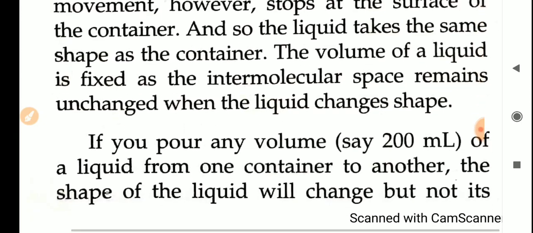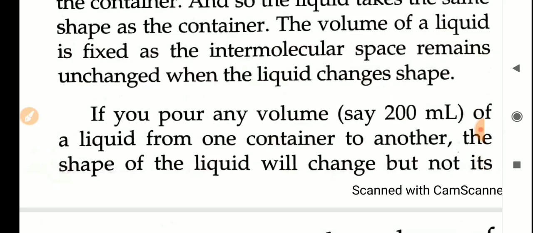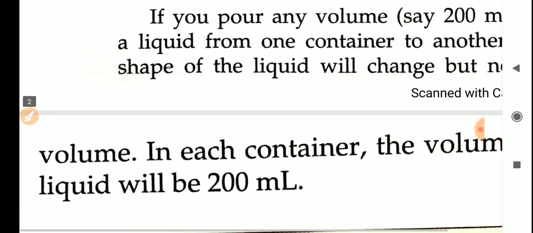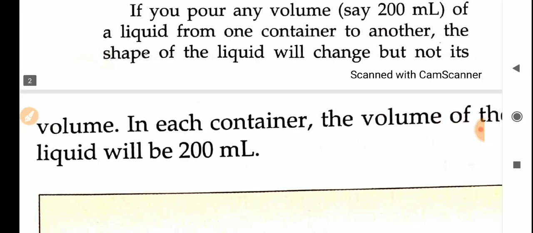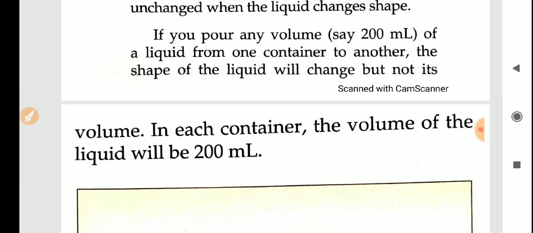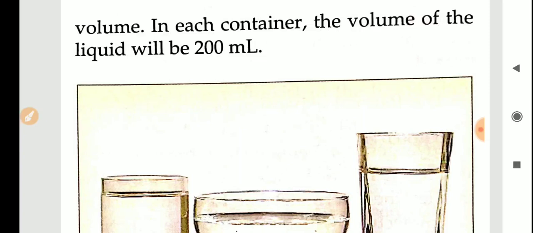Now one paragraph sentence is given: if you pour any volume, let it be 200 ml of a liquid from one container to another container, the shape of the liquid will change, right? The shape will be changing, but not its volume. Its volume will not be changing. So what is given? In each container, the volume of the liquid will be how much? 200 ml only. In all containers, the volume will be the same.